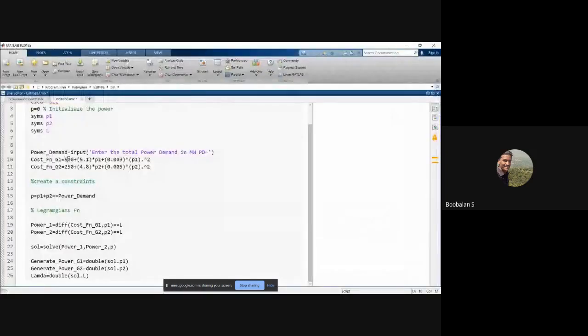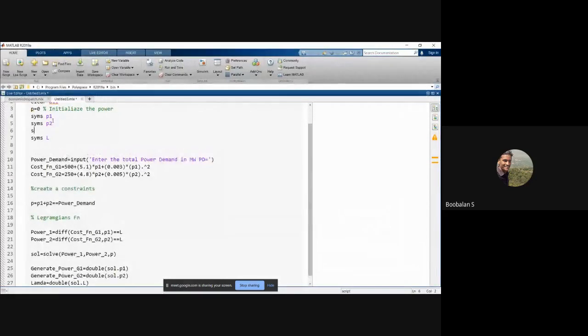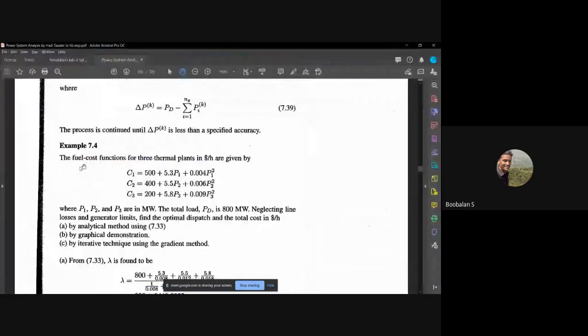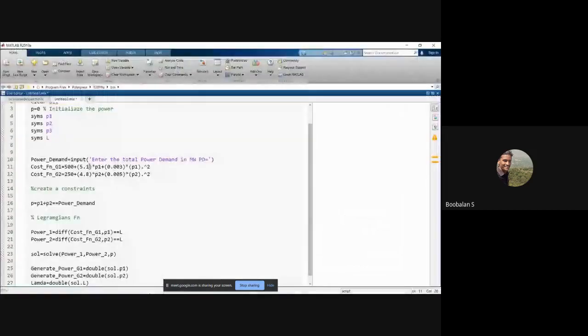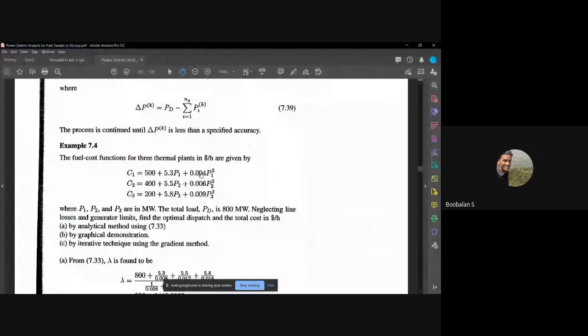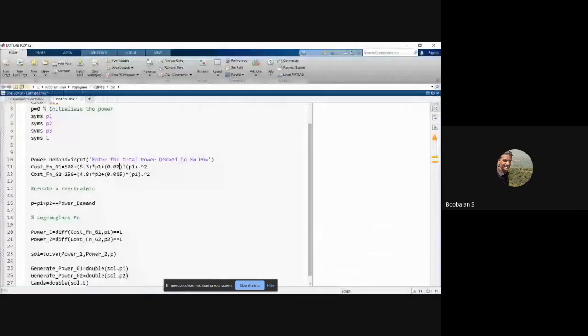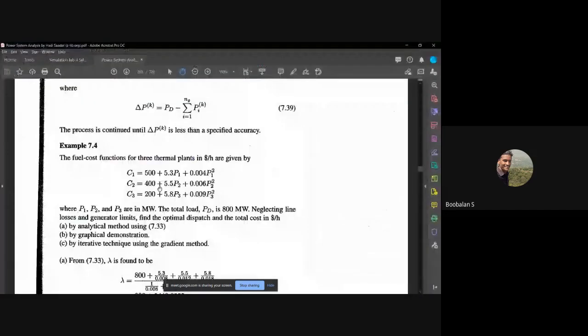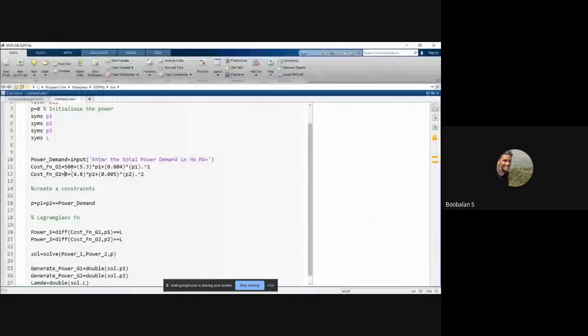So we need to use one more variable for the purpose, P3. We need to use one more variable, right? So 500, 5.3, and 0.004, and the cost function to 400, 5.5. We'll try this one. 400, 5.5.